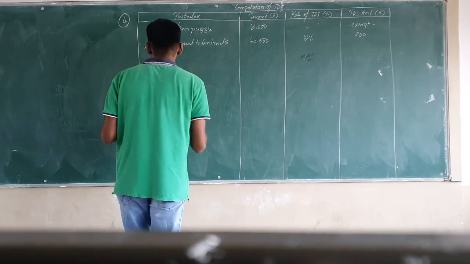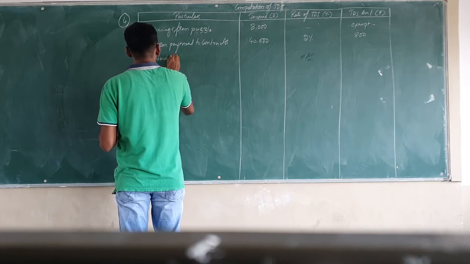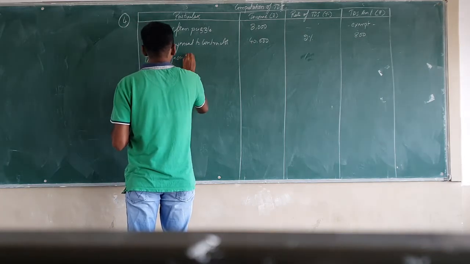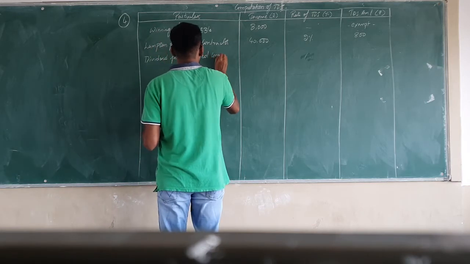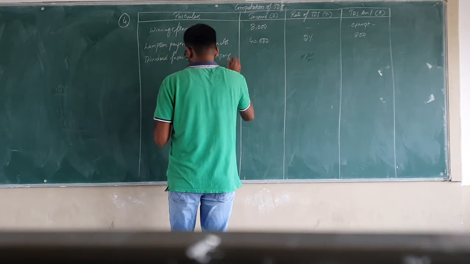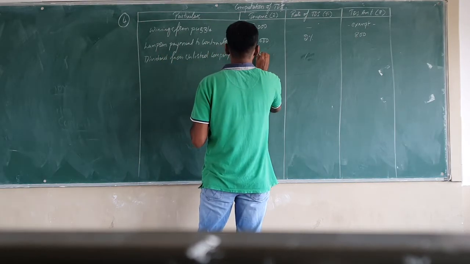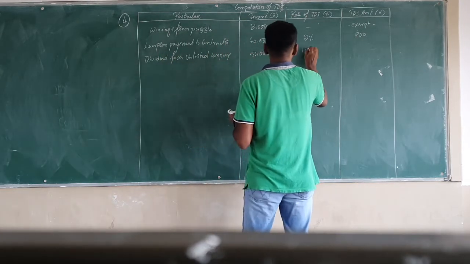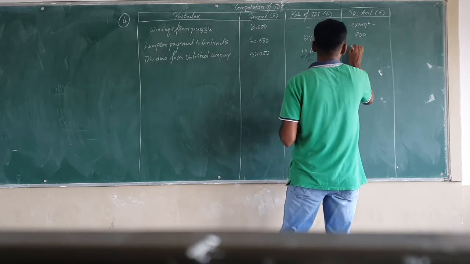So write down under particulars, dividend from unlisted company. Now how much dividend are they receiving from the unlisted company? They are receiving 50,000. So on this 50,000, 10% TDS should be calculated. How much will be 10% on 50,000? It will be 5,000.